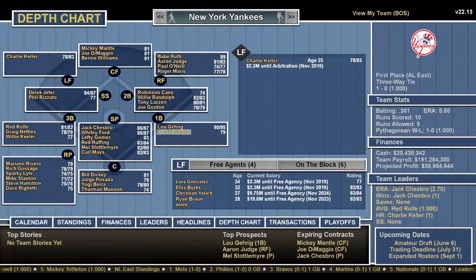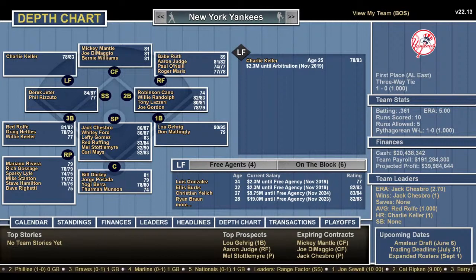Gehrig and Mattingly at first. Did I do this already? I don't think so. Cano, Randolph, Lazzeri, and Gordon at second. Jeter and Rizzuto at short. Ralph, Nettles, and Keeler at third. Charlie Keller in left. Mattingly, Joe DiMaggio, and Bernie Williams in center. Babe Ruth, Aaron Judge, Paul O'Neill, and Roger Maris.